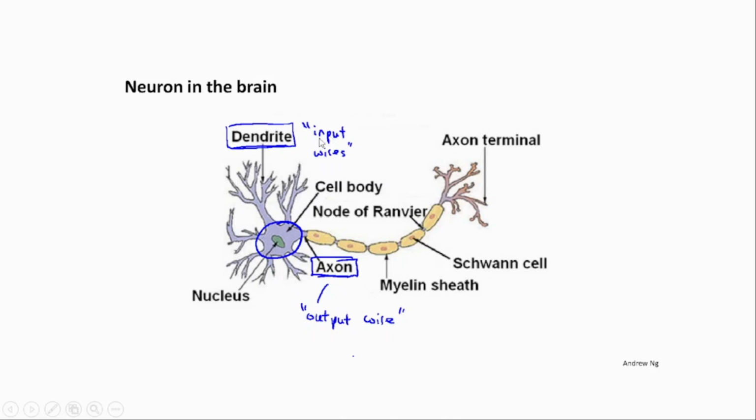So these are the dendrites, the input wires, this is the nucleus, and this is the axon, the output wire. From here some things are input into the brain, and after processing in the nucleus, the inputs become output here at the axon. And this is the cell body; the nucleus is inside the cell body.